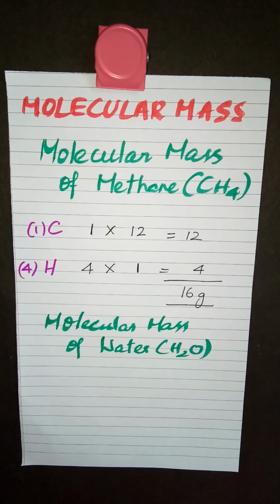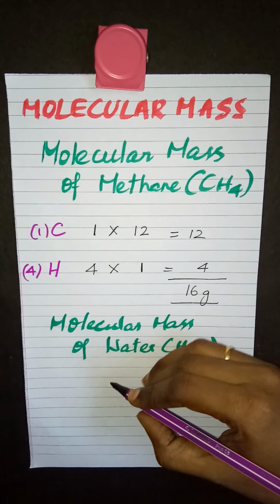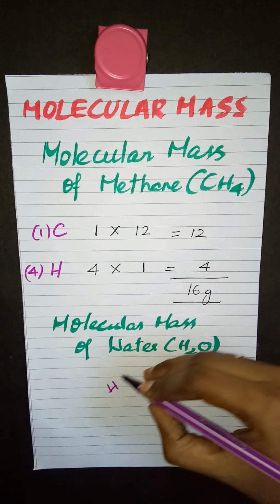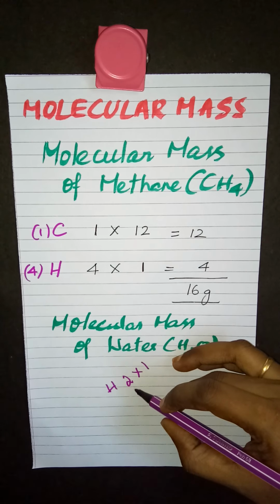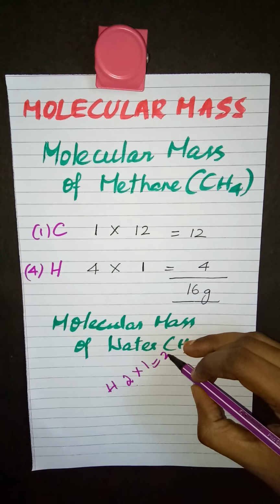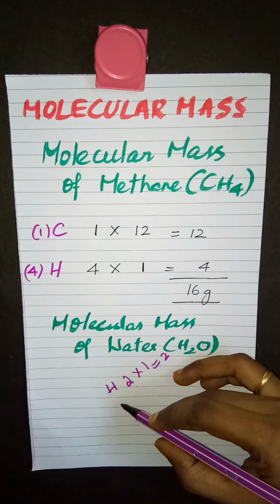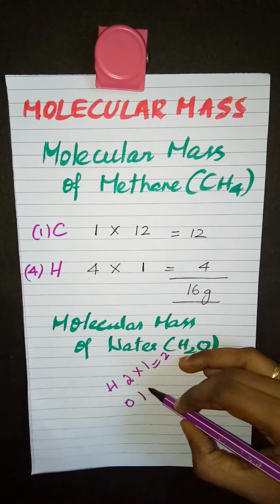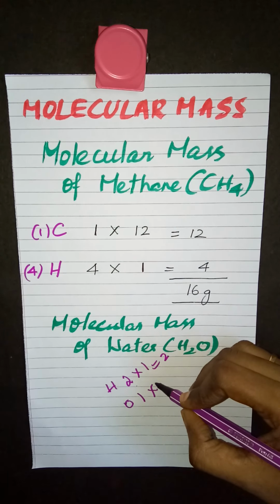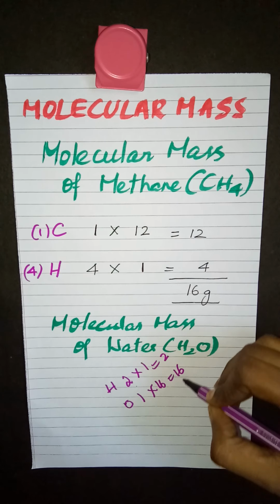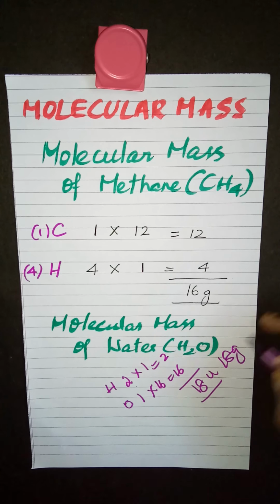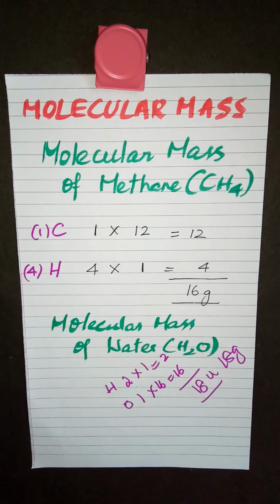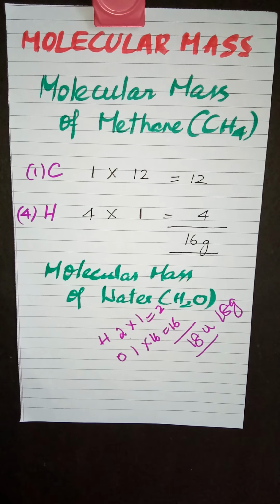Now, we'll try to calculate the molecular mass of water. So how many hydrogens are there? There are 2 hydrogen atoms. So hydrogen 2 into, what is the mass of 1 hydrogen atom? 1. There are 2 hydrogen atoms, so 2 into 1, that will be equal to 2. How many oxygen atoms are there? 1 oxygen atom. So 1 into, what is the mass of 1 oxygen atom? It is 16. So that will be equal to 16. So when I add this together, I get 18 units, or 18 gram is the molecular mass of water. We'll look into one more example.